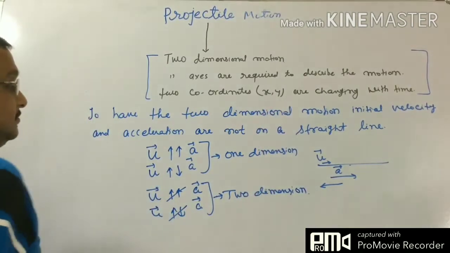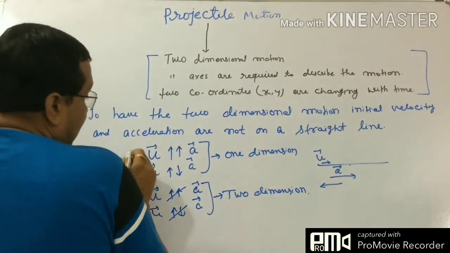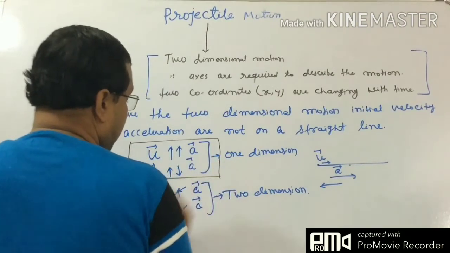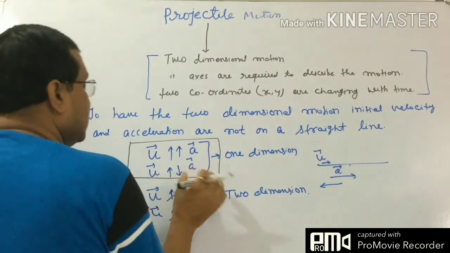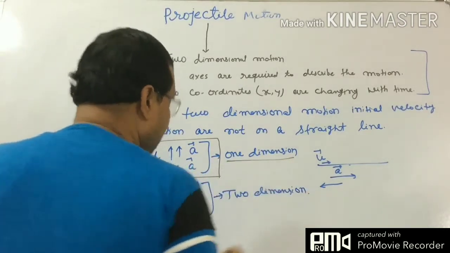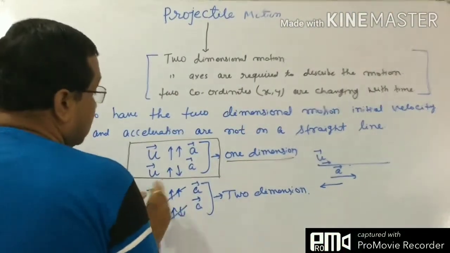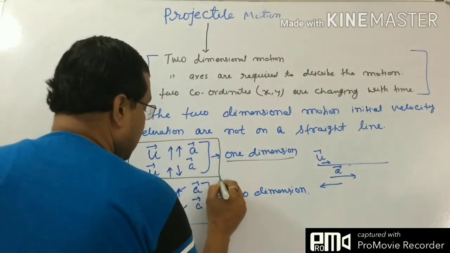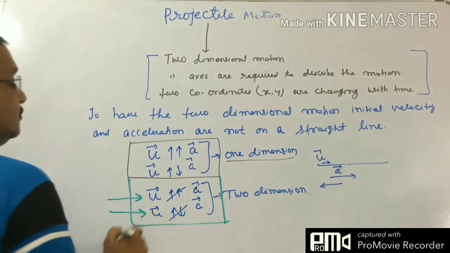Two dimensional motion means that when a particle is given an initial velocity which is parallel or anti-parallel to the acceleration, it is one dimensional motion. But when it is not like that, it is an example of two dimensional motion.